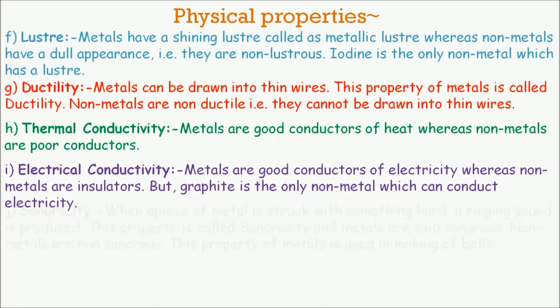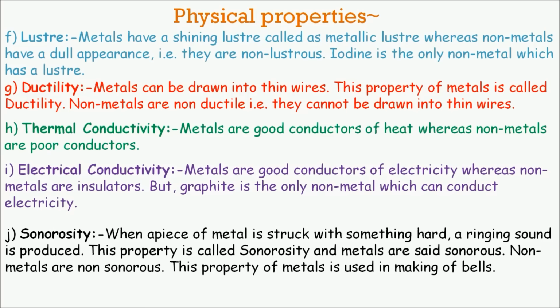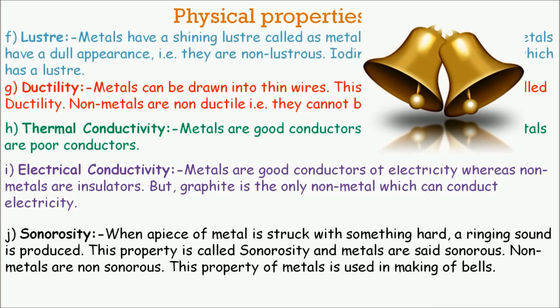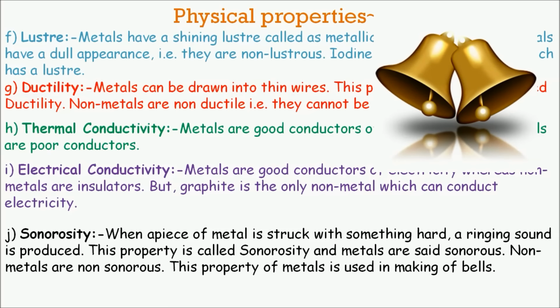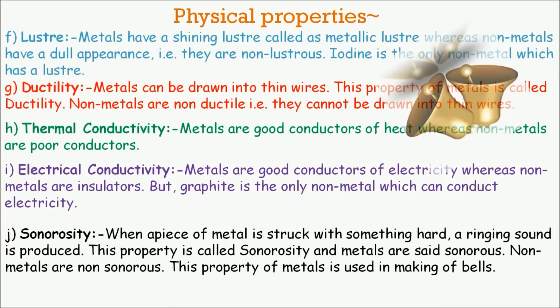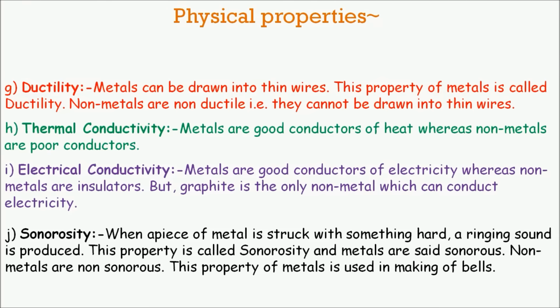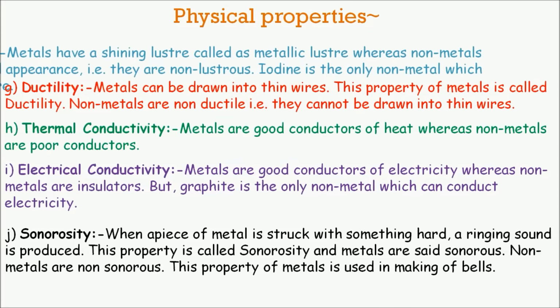Sonorosity. When a piece of metal is struck with something hard, a ringing sound is produced. This property is called sonorosity, and metals are said to be sonorous. Non-metals are non-sonorous. This property of metals is used in making bells.